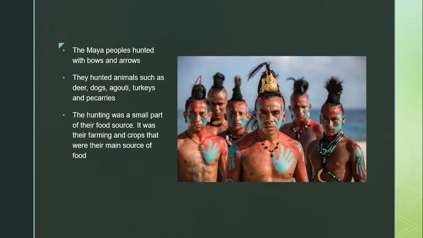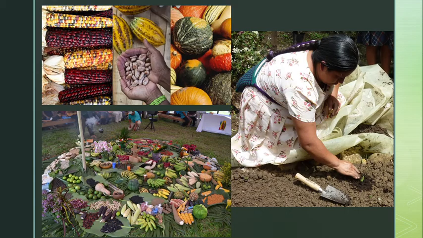The Maya peoples hunted with bows and arrows. They hunted animals such as deer, dogs, agouti, turkeys, and peccaries. The hunting was just a small part of their food source. Their main food source was from their crops and their farming, which was mostly based on corn, squash, and beans.